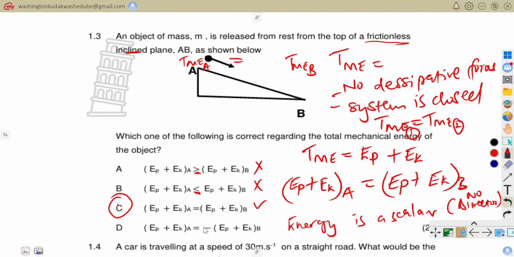You cannot say here we have a negative and there we have a positive. If it's negative here, it also has to be negative there. What it simply means is that when you say negative, we have received energy. So if we received energy here, we are also going to receive energy there. So let's go to 1.4.